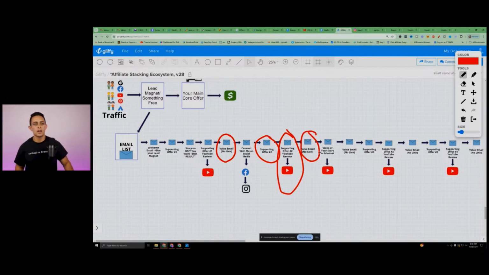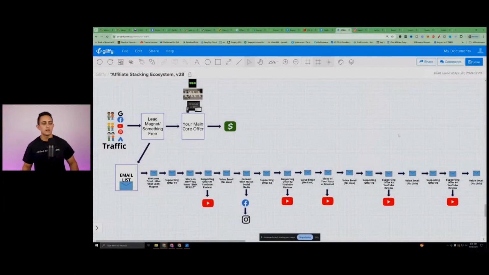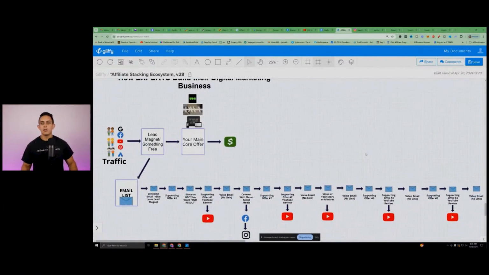That's kind of the framework that we've built. Okay, that's it. It's simple, but you've got to put it together, right? You've got to go create it. But what I want to show you is how to build this system out. What I've built that's really cool is software that literally allows you to do this in just a few minutes.